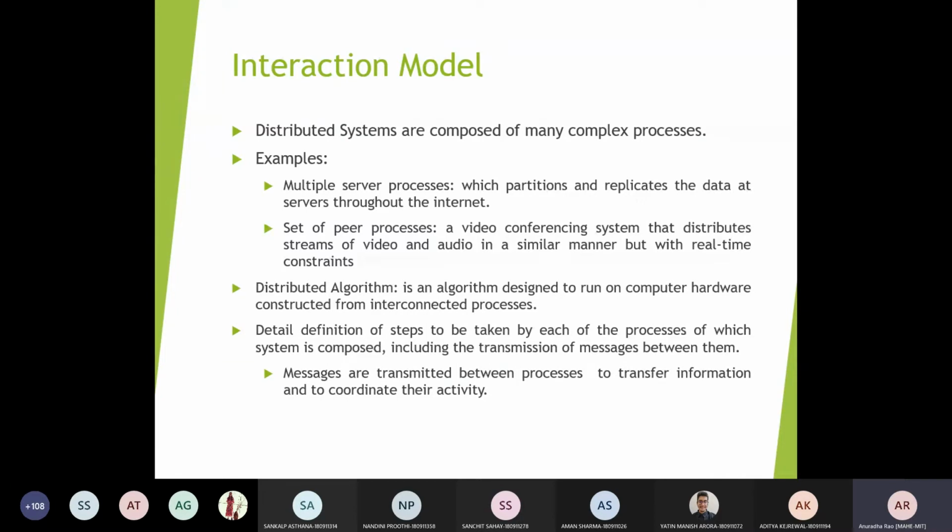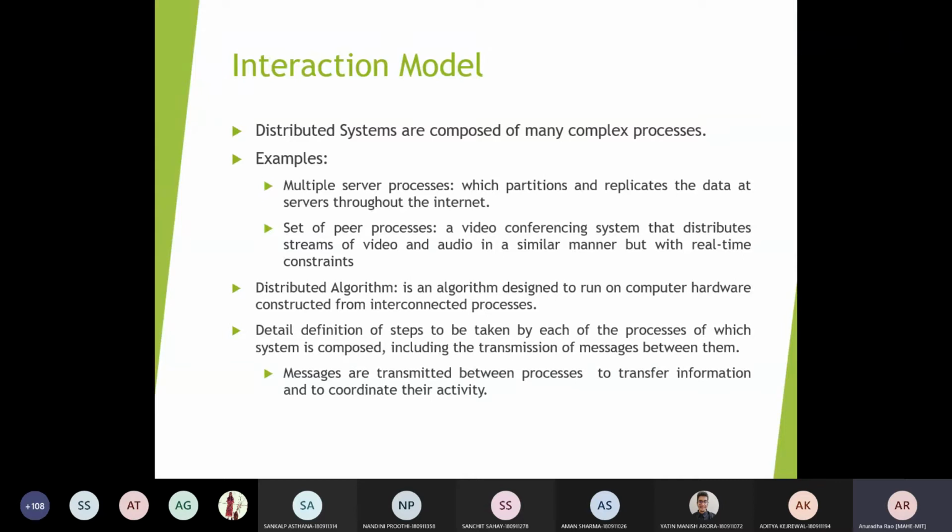To work on these interactions, you need a distributed algorithm so that the interconnected processes will be able to follow the protocol and the system will be performing well. It consists of detailed definitions of the steps to be taken by each of the processes of which the system is composed, including the transmission of messages between them, because in distributed systems the communication is through messages.